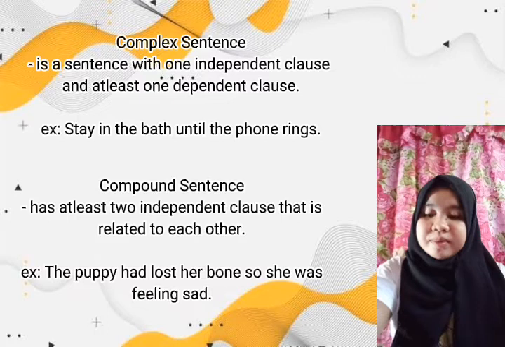For example, the puppy had lost her bone, so she was feeling sad. The puppy had lost her bone can stand alone without the simple preposition so. And the other one, she was feeling sad, already has its own thought and is very understandable, or in other words, it also can stand alone.